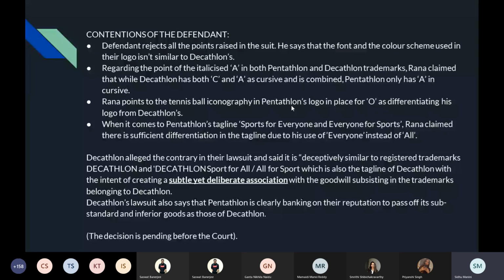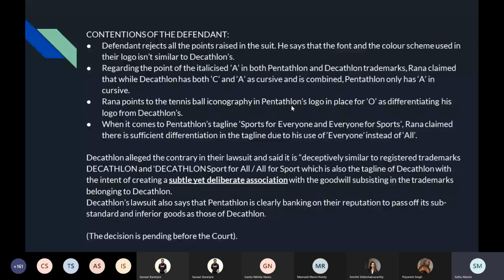Decathlon alleged the contrary in their lawsuit and said it is deceptively similar to their registered trademarks, Decathlon and Decathlon Sport for All for Sport, which is also the tagline for Decathlon, with the intent of creating a subtle yet deliberate association with the goodwill subsisting in trademarks belonging to Decathlon. Decathlon's lawsuit also says that Pentathlon is clearly banking on their reputation to pass off its substandard and inferior goods as those of Decathlon's. The decision is pending before the court.